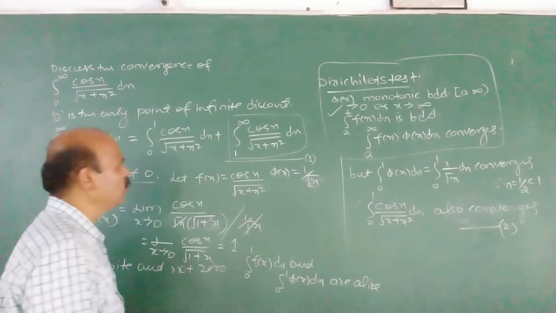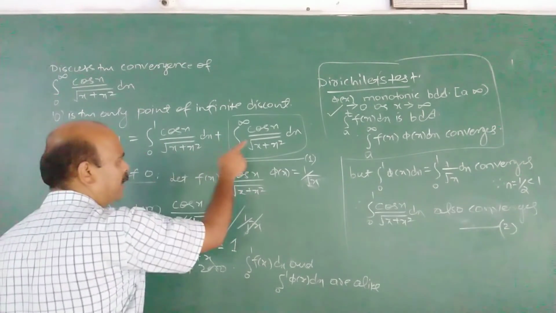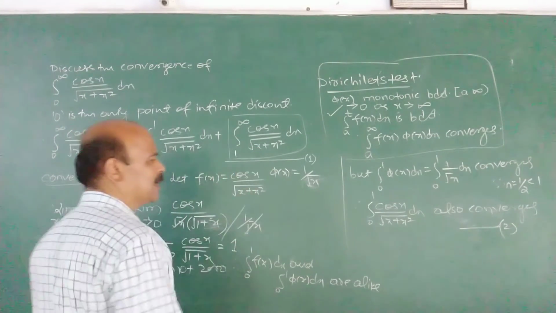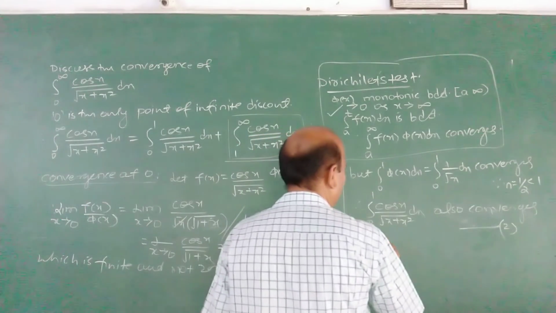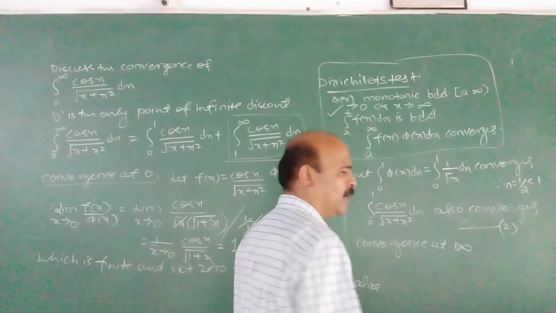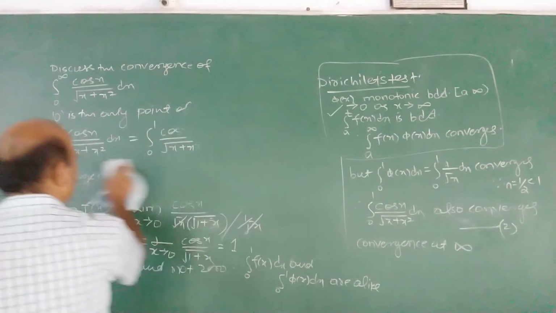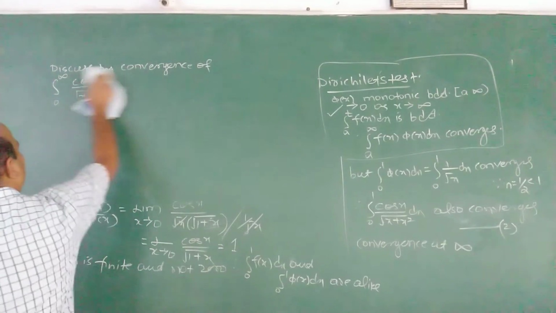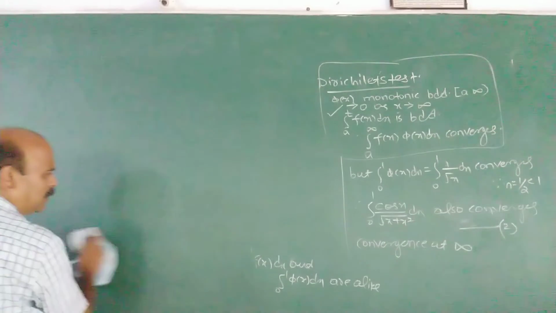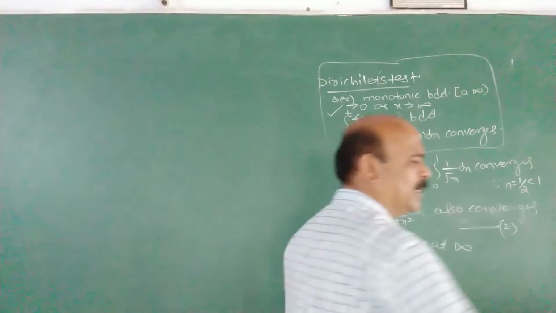Now we have to discuss the convergence at infinity. Second part. Go back to equation 1. The first part converges. Discuss the convergence at infinity. For that we have to use one of the tests. Usually we use Dirichlet's test. First you have to verify whether the conditions of Dirichlet's test are satisfied. Then only we can apply the test.